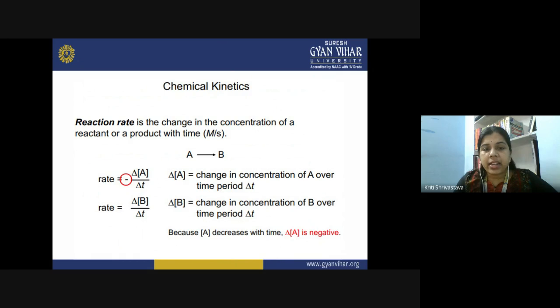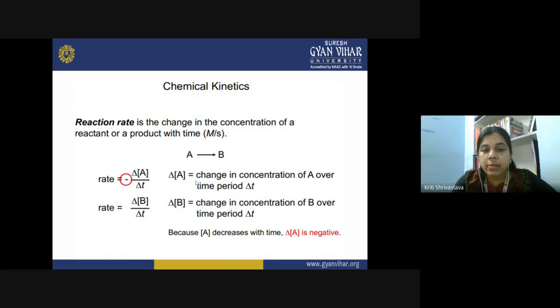So in chemical kinetics, how do we represent the rate? We have seen that reaction rate is the change in the concentration of a reactant or product with time, and it is represented by mole per second. So this is a general reaction. For example, A is getting converted into B, A is the reactant, B is the product. So how will you represent the rate of this chemical reaction? The first expression can be written as minus delta A upon delta T. So here minus is written why? Because there is a constant decrease in the concentration of reactant.